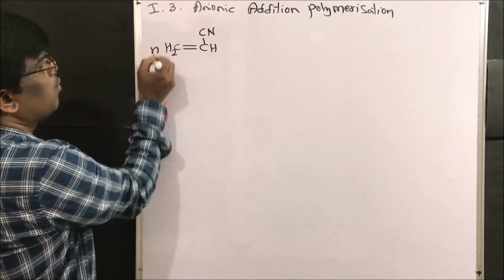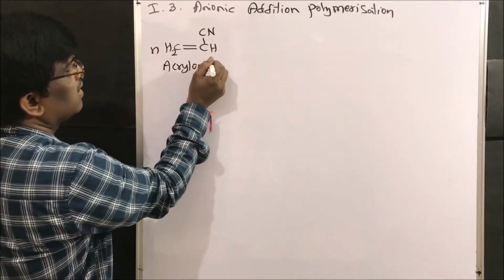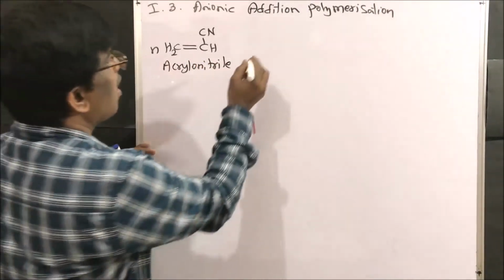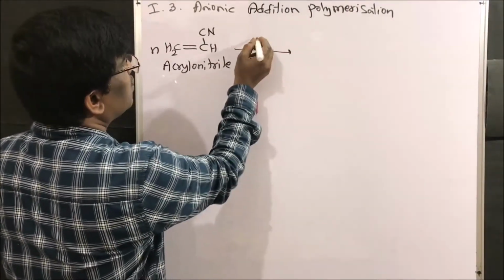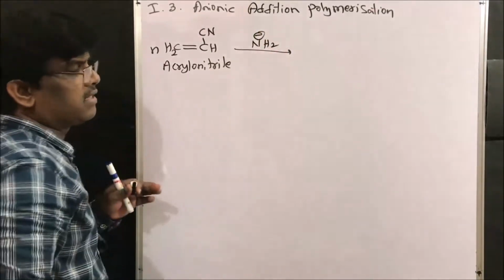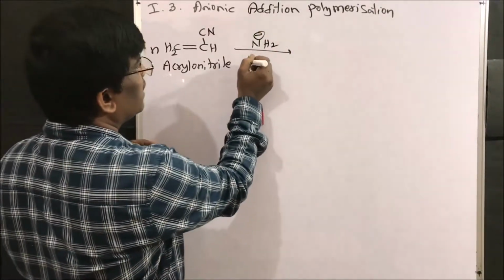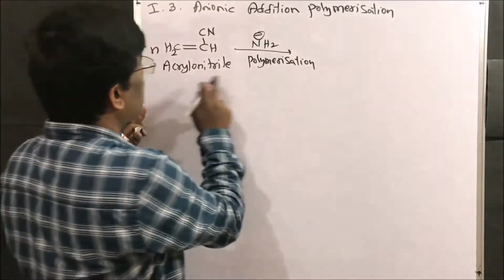CH2=CHCN. N moles of acrylonitrile upon this anionic addition polymerization. Usually we take base, so the anion will be base here. So in polymerization, what is the polymer we are going to get?